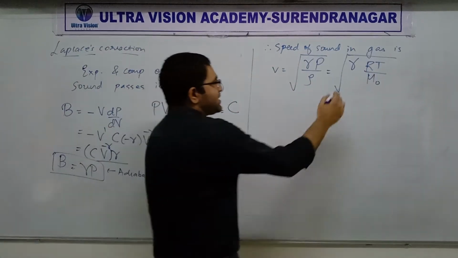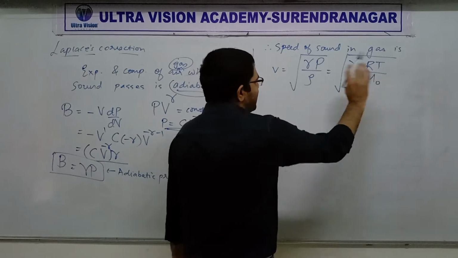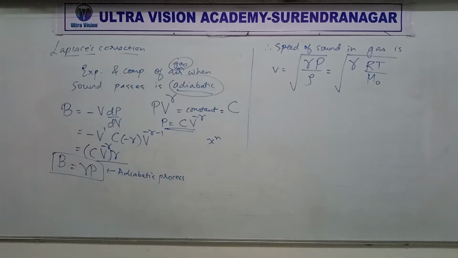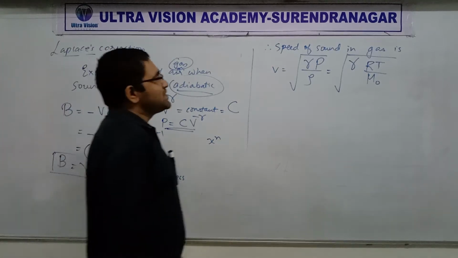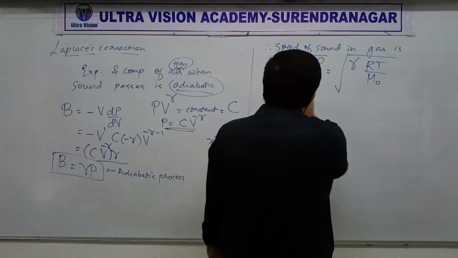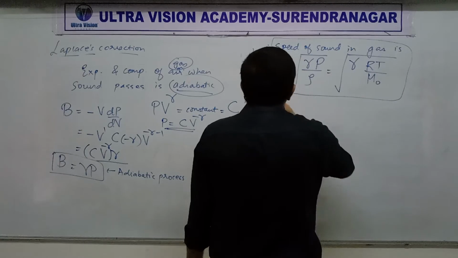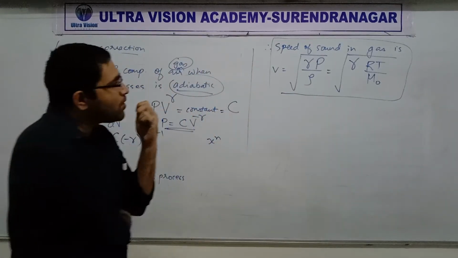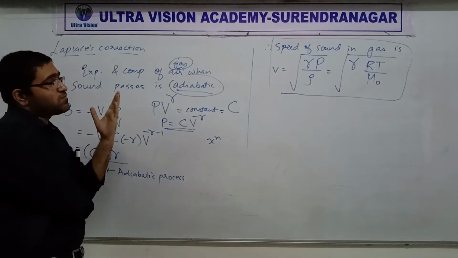Understood? Okay, so this is the formula for speed of sound.